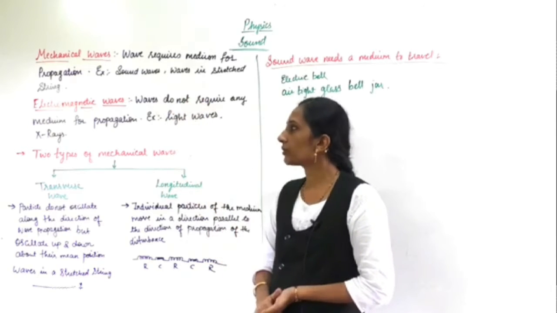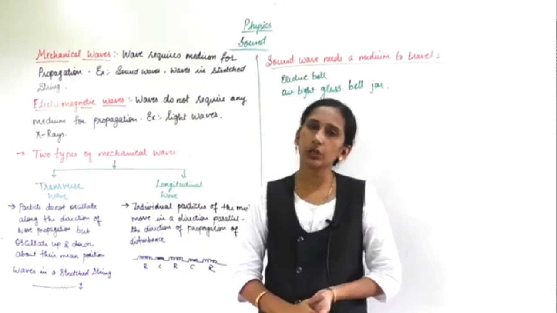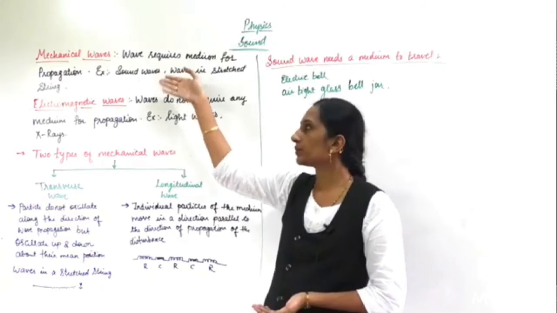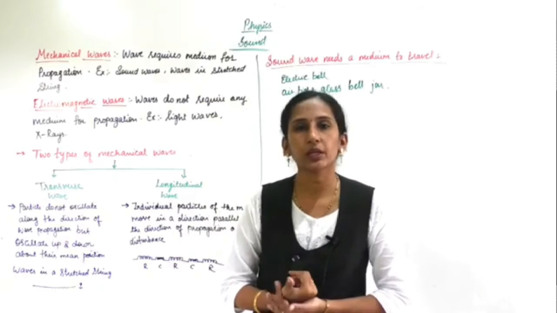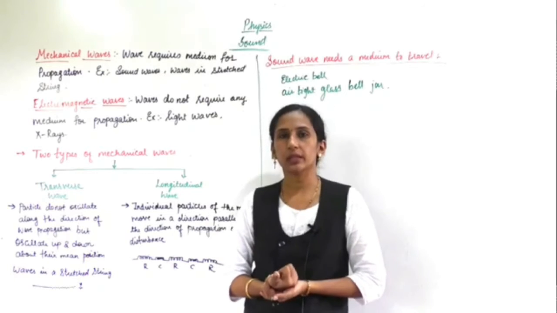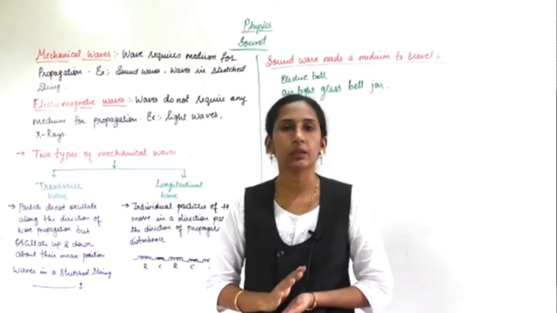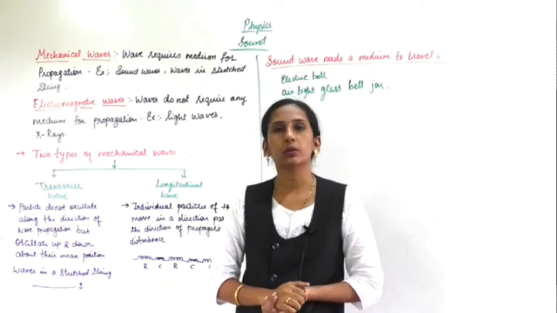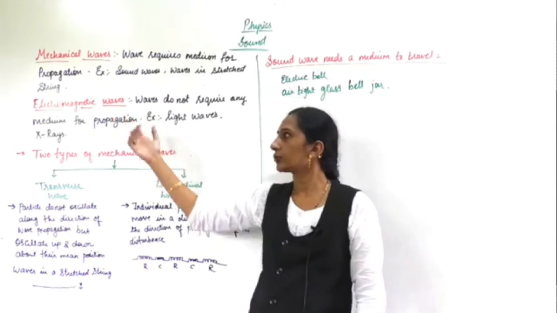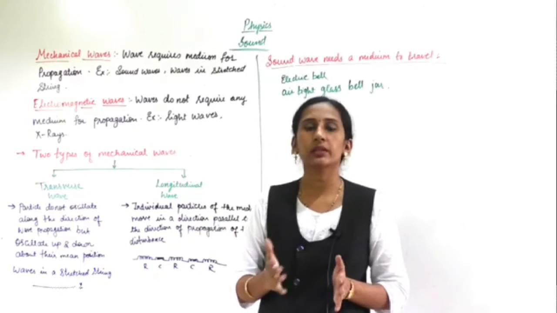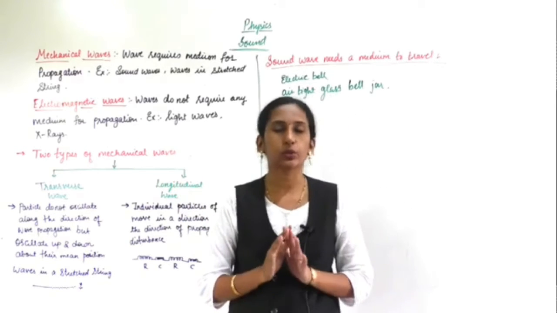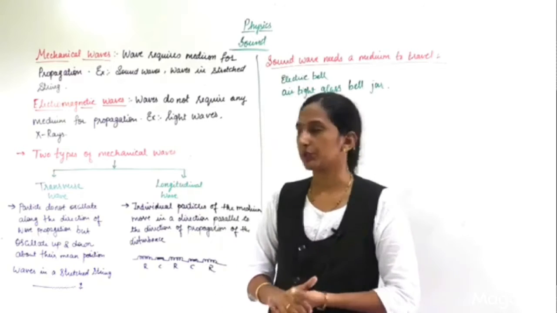Now, electromagnetic waves. What are electromagnetic waves? As opposed to mechanical waves, they don't need any medium for propagation. For example, you have studied light waves, which don't need any medium for propagation. So examples of electromagnetic waves are light waves and also X-rays. All these are examples of electromagnetic waves, as they don't need any medium for propagation.